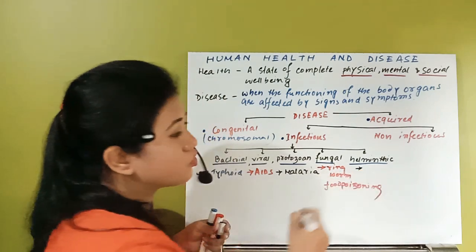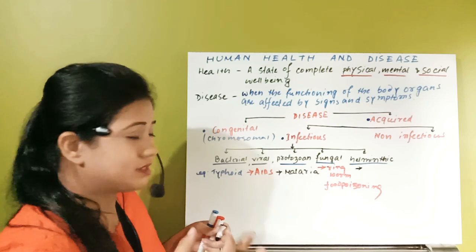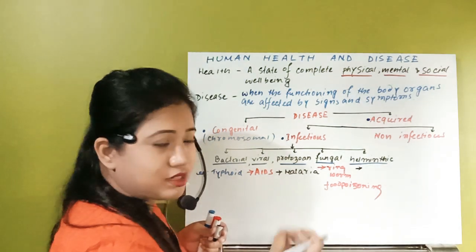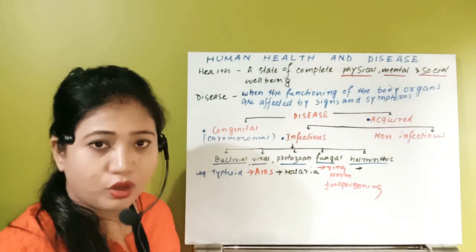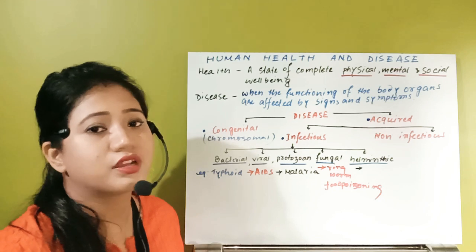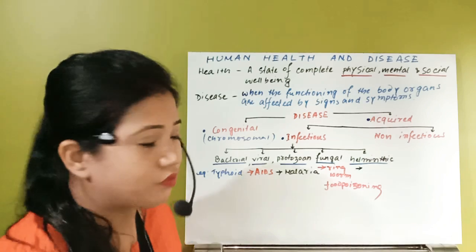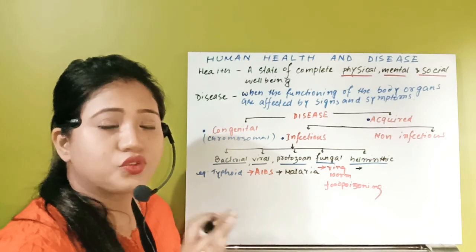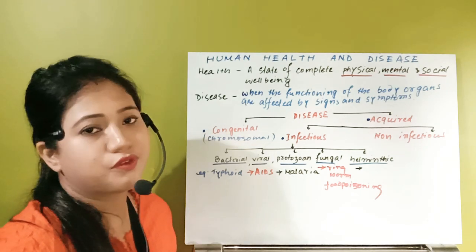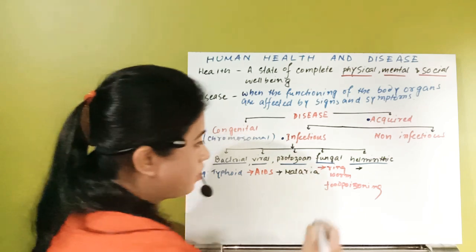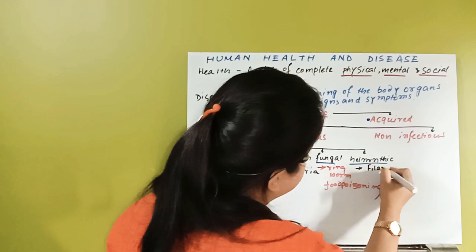Helminthic disease means it is caused by some type of causative organism, a helminth. Suppose one example I can give you is filariasis. Filariasis is caused by what organism? The causative organism for the disease filariasis, or elephantiasis, is Wuchereria bancrofti or Brugia malayi. So with these two types of infectious organisms, one individual will suffer from filariasis or elephantiasis. So a helminthic disease example is filariasis.